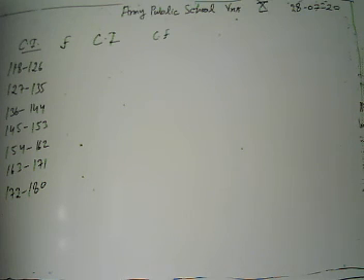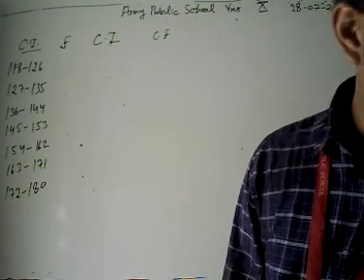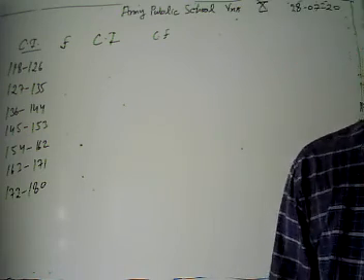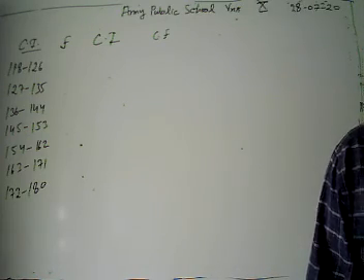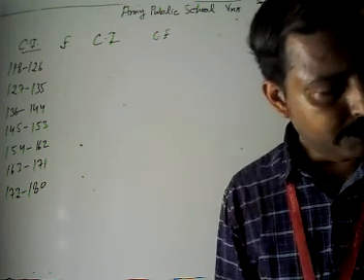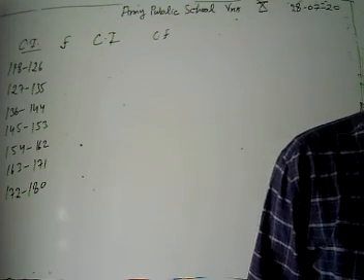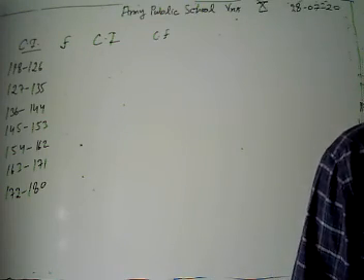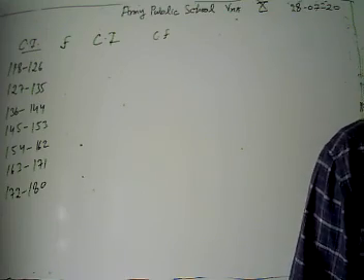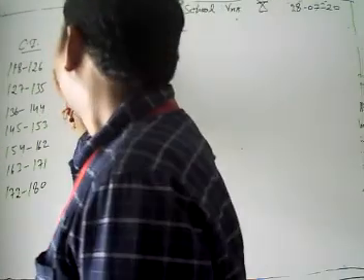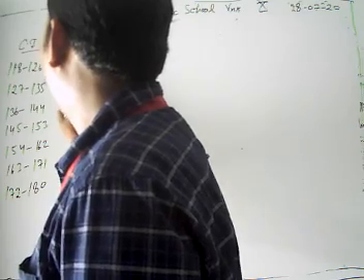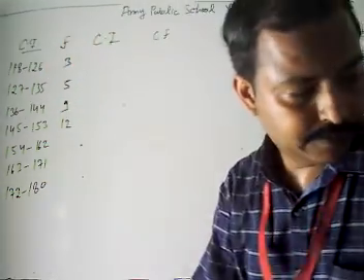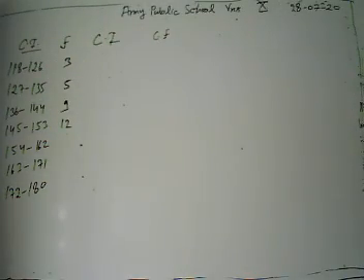Now what are our frequencies? The number of leaves is given there. The total is 40. 40 leaves of a plant are measured to the nearest millimeter, and the data obtained is represented in the following table. Now the number of leaves is 3, 5, 9, 12, then 5, 4, 2.